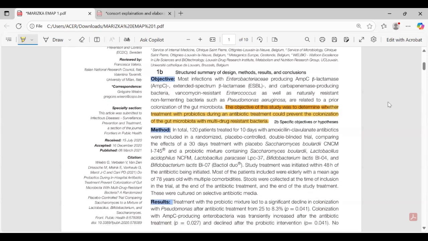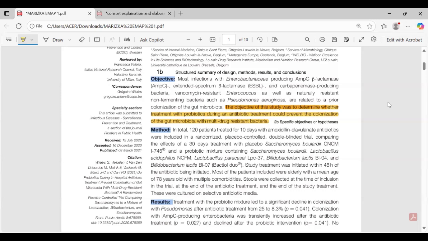Next is the method. In total, 120 patients treated for 10 days with amoxicillin-clavulanate antibiotic were included in a randomized, placebo-controlled, double-blind trial comparing Saccharomyces boulardii CNCM I-745 and a probiotic mix containing Saccharomyces boulardii, Lactobacillus acidophilus, Lactobacillus paracasei LPC-37, Bifidobacterium lactis.